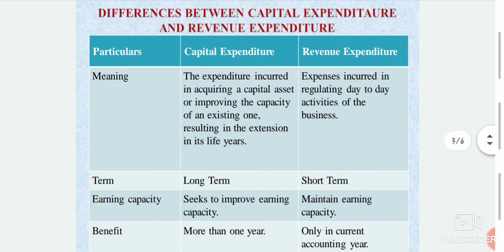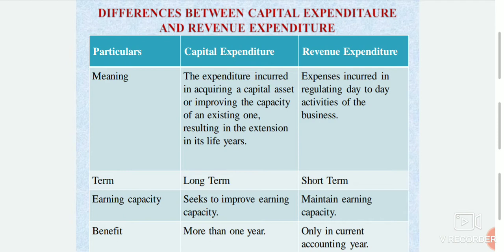The next is the differences between capital expenditure and revenue expenditure. Meaning: capital expenditure is the expenditure incurred in acquiring a capital asset or improving the capacity of an existing one, resulting in an extension of its life years. It is spent to obtain fixed assets for use in business. Revenue expenditure is expenses incurred in regulating day-to-day activities of the business, to run the business's daily routine.